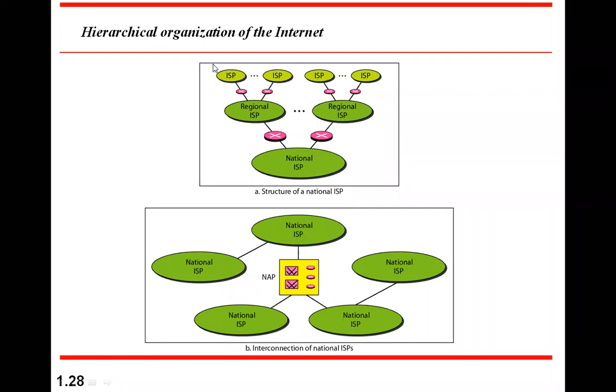But if a user of this area wants to communicate with a user of that area, they are not directly connected. So you need somebody else to interconnect them. There comes the regional ISP. These local ISPs are connected to a regional ISP. A regional ISP can provide communication from one local ISP to another local ISP. Similarly, there can be multiple regional ISPs. These regional ISPs are connected through a national ISP. So that's how in any country you can have a three-tier architecture: local ISP, regional ISP, and national ISP.